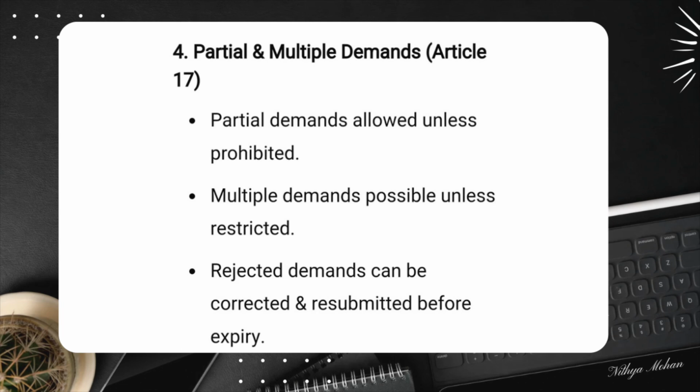Key rules under Article 17 are: a single demand can be made for less than the full guarantee amount. In the same way, multiple demands can be made unless the guarantee prohibits it. Also, if the guarantee states that only one demand is allowed and that demand is rejected, the beneficiary can submit another demand before the guarantee expires. Finally, a demand exceeding the guarantee amount is considered non-complying and must be rejected.